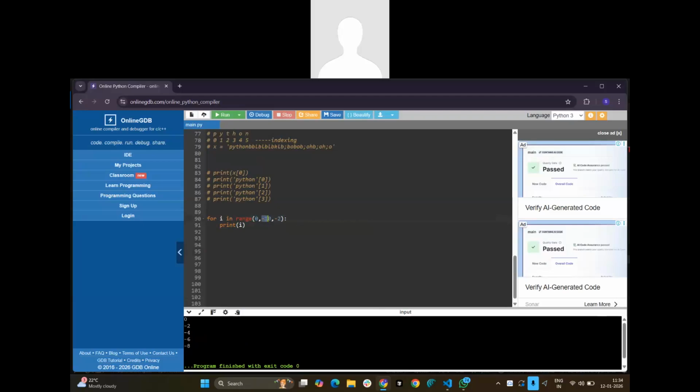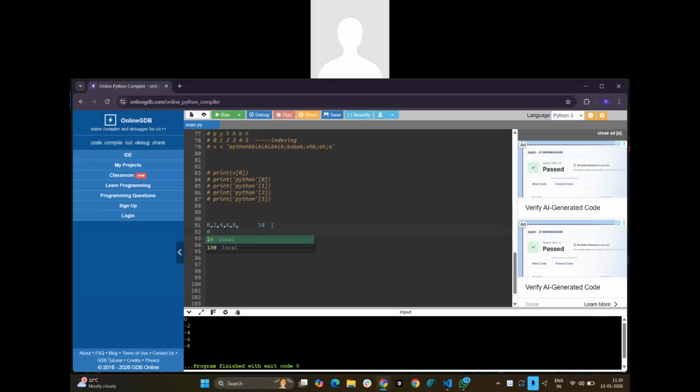Let me write here: 0 will be the starting point, and if it is a forward direction, the end point is 10, right? So 2, 4, up to 10, where it will stop? At 10.